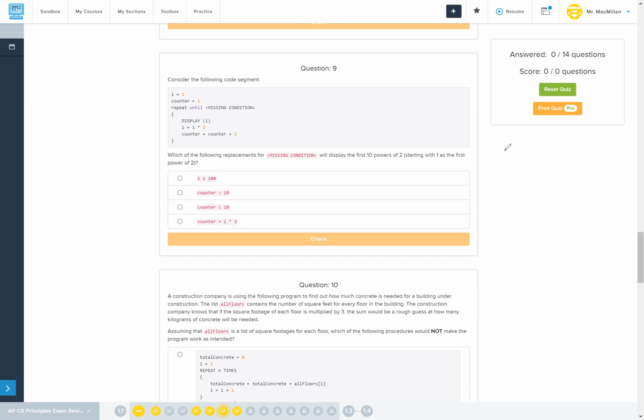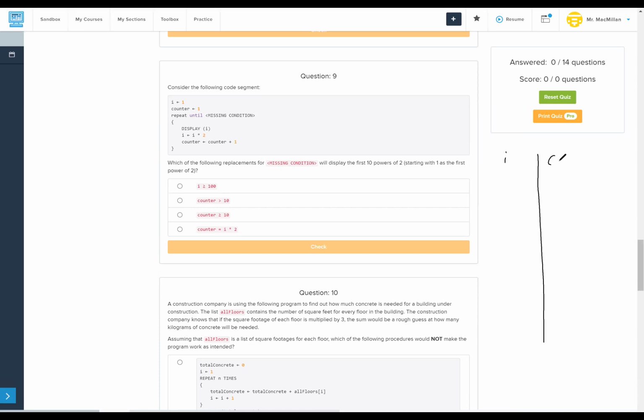So we want I and condition. What are our first 10 powers of 2? 1, 2, 4, 8, 16, 32, 64, 128, 256, and that's 1, 2, 3, 4, 5, 6, 7, 8, 9, and then 512. Is that 10? I think that's 10. Yes. So condition, or counter, that should say there.